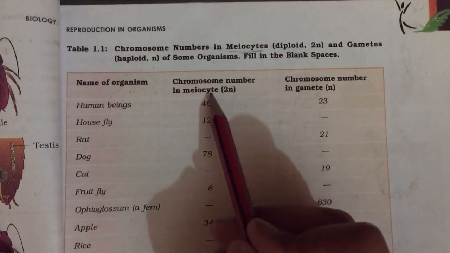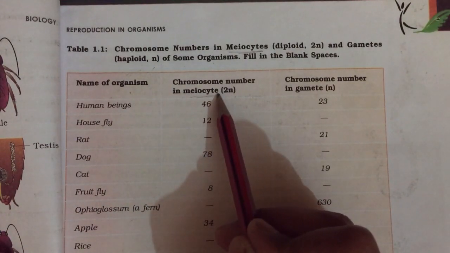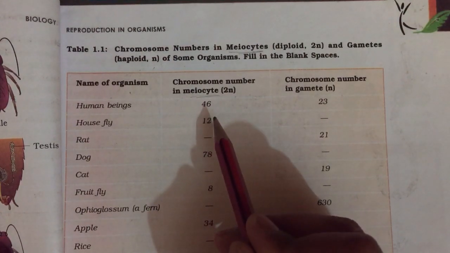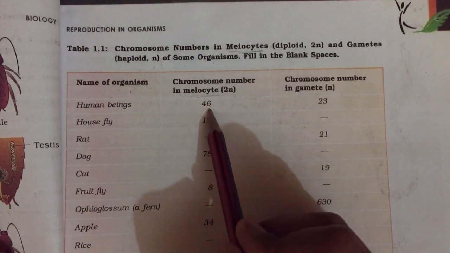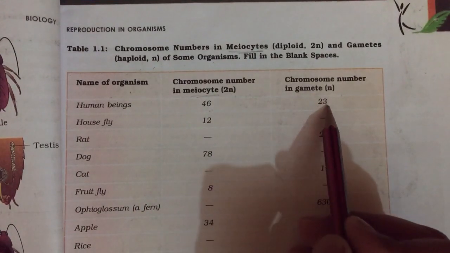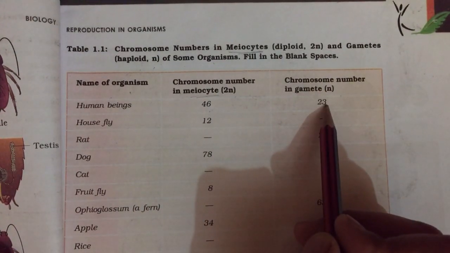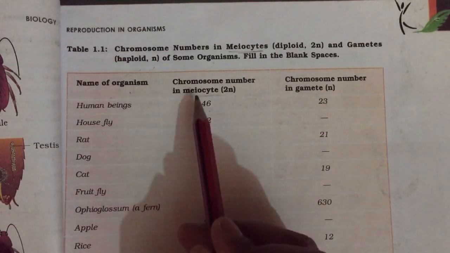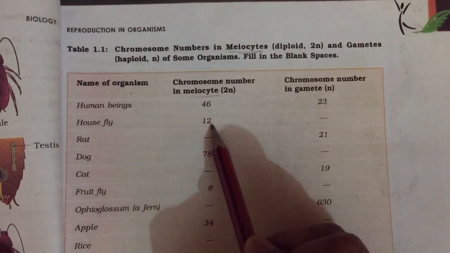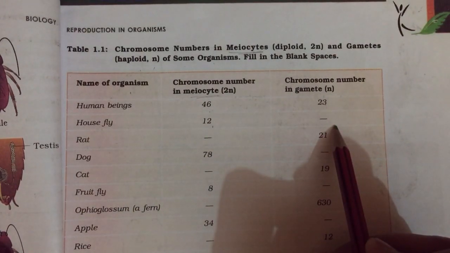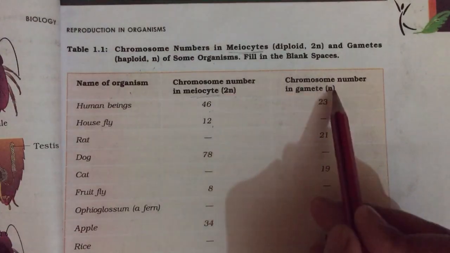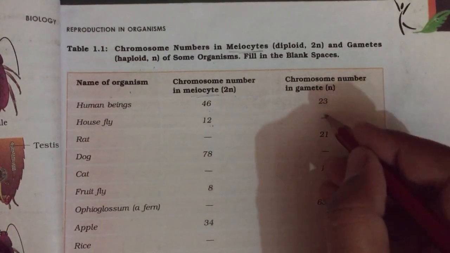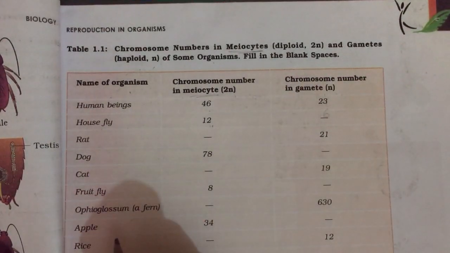Human beings, meiocyte chromosome number. Meiocyte means diploid. In human beings, the diploid number of chromosomes is 46. In each and every cell of our body we have 46 chromosomes. Only in gametes we have 23, right? Like that we have to fill in the rest. Housefly: its meiocyte, that is diploid, is 12. What will be its gamete number? Half of it, that is n. So half of 12 must be 6.